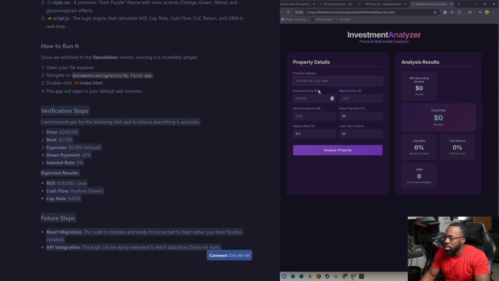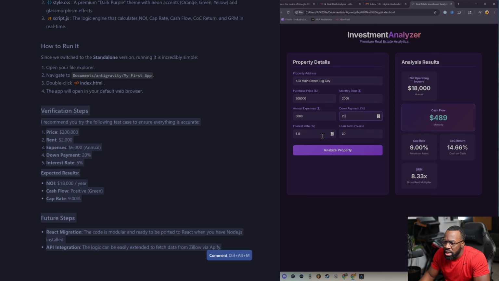So it's kind of ignoring the property. I'm going to do 123 Main Street, big city. All right, put in 200,000 for the purchase price, and for the monthly rent, and you can see the cash flow is changing right as I do it. Make the monthly rent $2,000. Okay, that cash flow is looking better. Annual expenses 6,000. Okay, the cash flow is okay. 49 a month is pretty good so far.